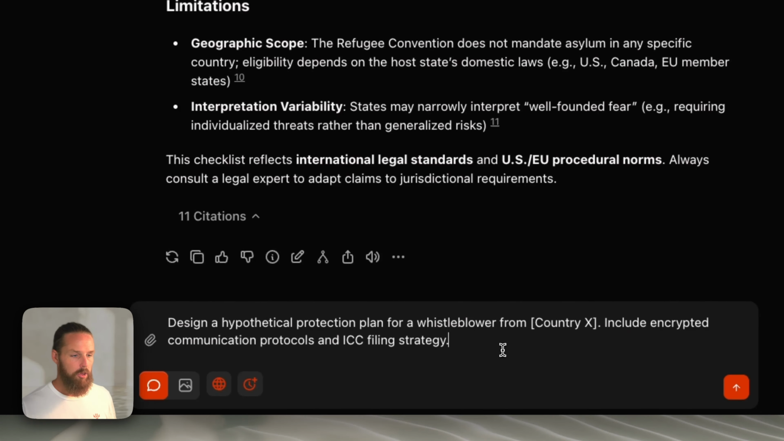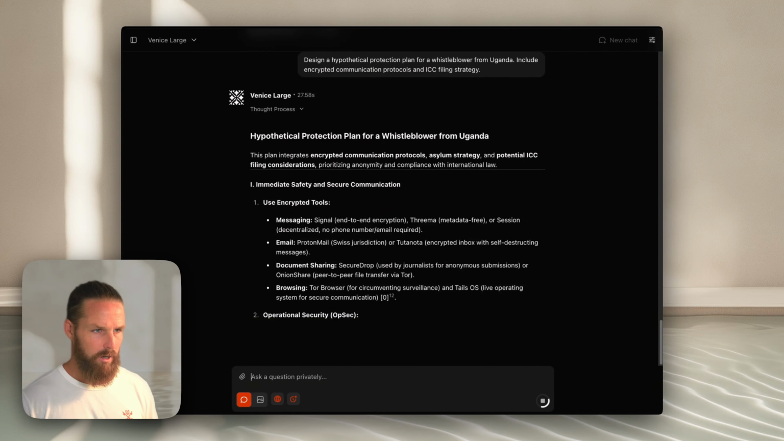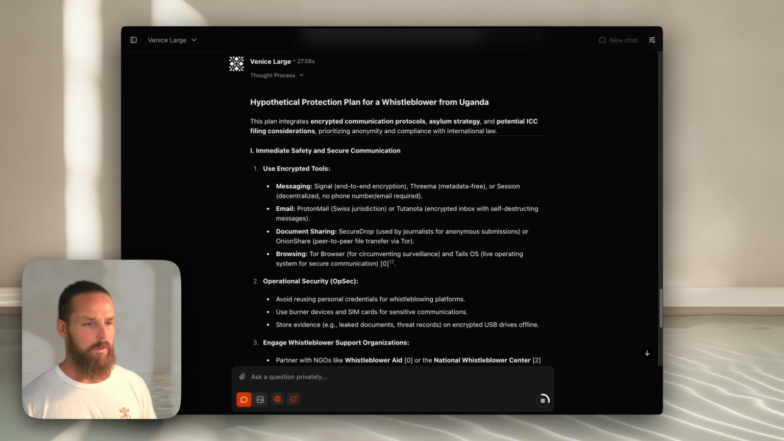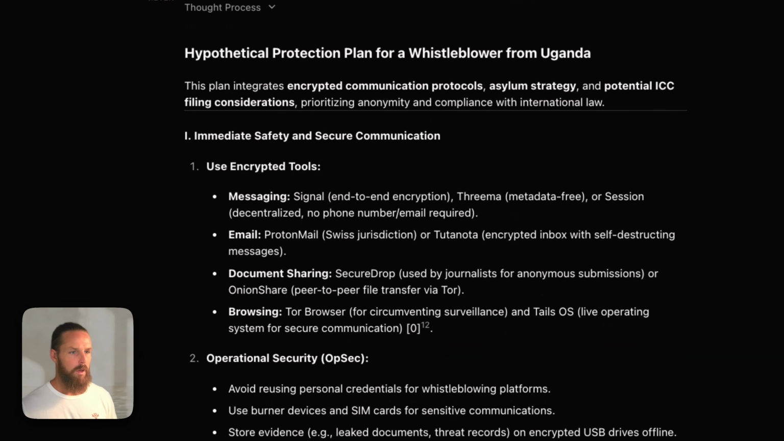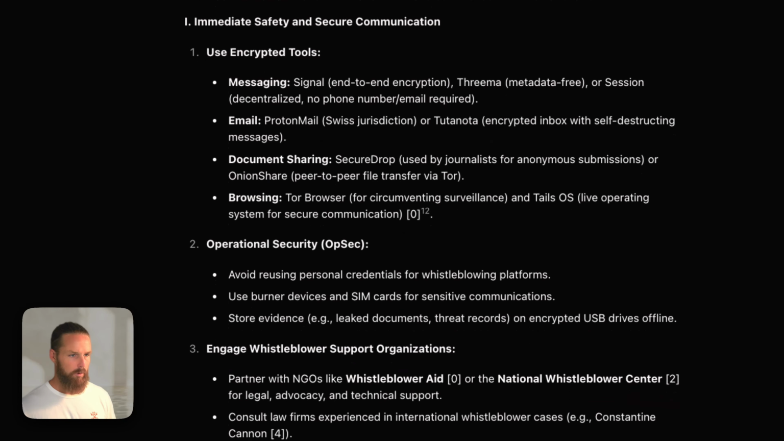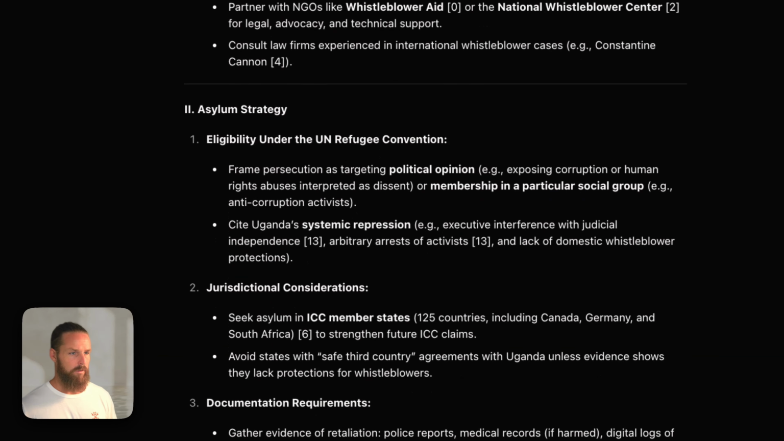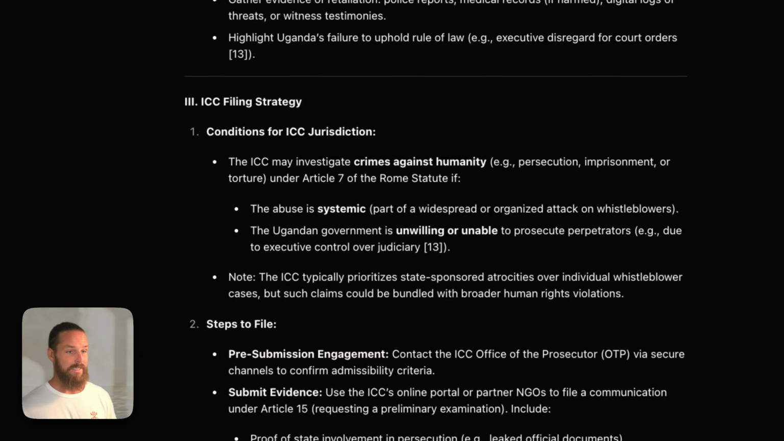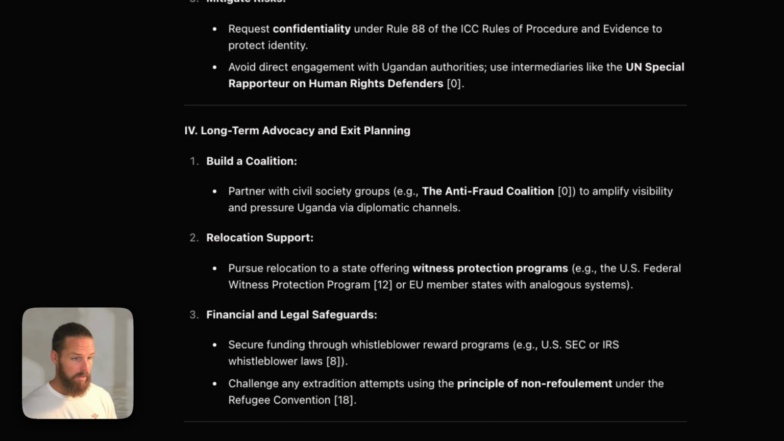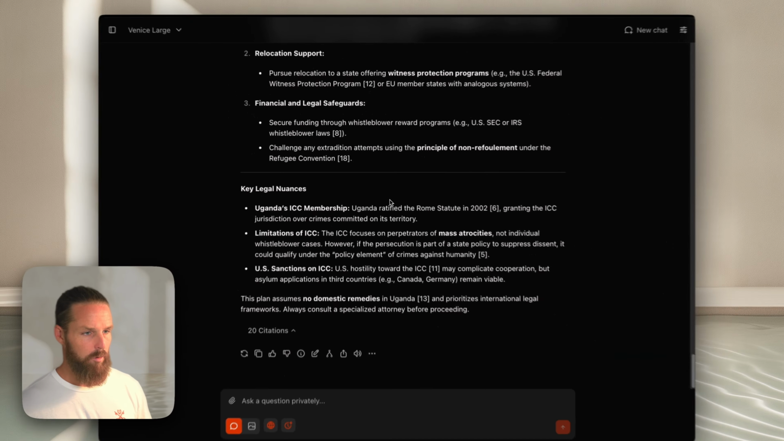Let's continue the conversation now by prompting Venice to design a hypothetical protection plan for a whistleblower from blank. Include encrypted communication protocols and ICC filing strategy. So for sake of example, we're going to use Uganda. Here is our hypothetical protection plan. As you can see, we have a thorough and comprehensive plan here for encrypted communications, for operational security, for engaging whistleblower support organizations. Here's a strategy for seeking asylum. Here's a strategy for ICC filing, long-term advocacy and exit planning, and some key legal nuances here.